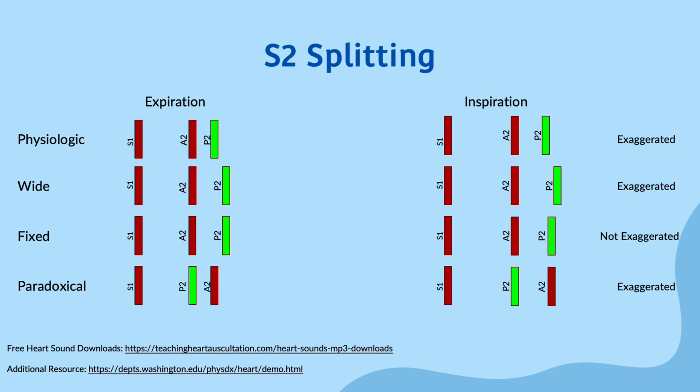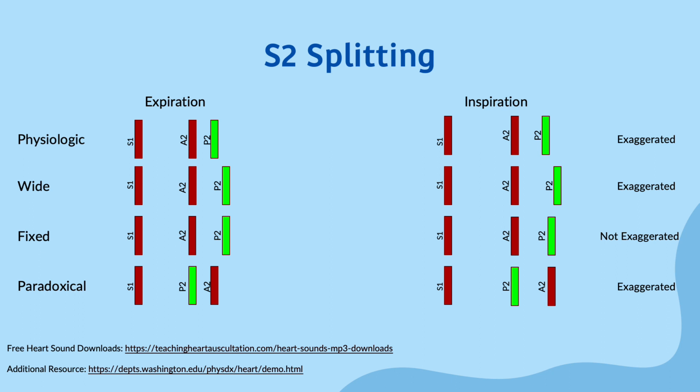In a right bundle branch block, the electrical conduction of the signal sent for the right ventricles to contract is delayed, and so the closure of the pulmonic valve will ultimately be delayed as well. Furthermore, inspiration will delay the emptying even further due to reasons previously discussed, exaggerating the already wide split.